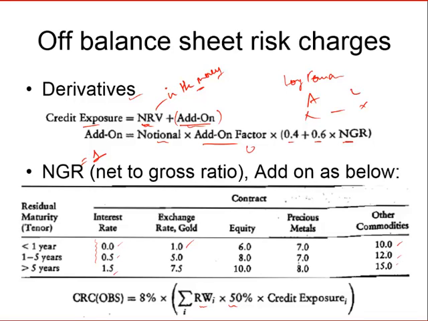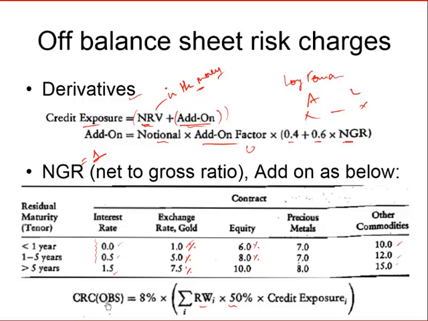The add-on factor will help calculate the credit exposure, that is the net replacement value, how much in the money we are, plus the add-on, that is the notional into the add-on factor into 0.4 plus 0.6 into NGR. Please note the add-on factor is a percentage. So 7.5% or 6% will be an add-on on the notional or to our credit exposure.